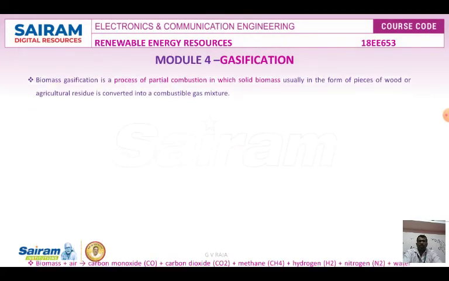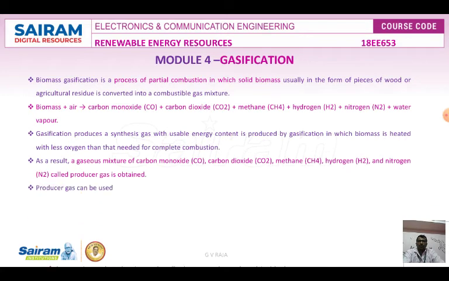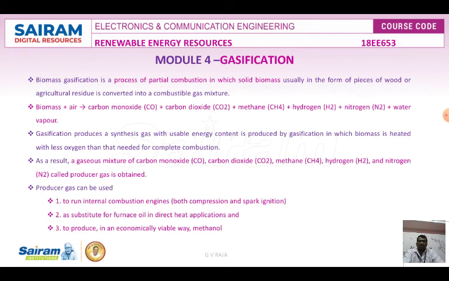Next is biomass gasification. Biomass gasification is the process of partial combustion in which solid biomass, usually in the form of pieces of wood or agricultural residues, is converted into a combustible gas mixture. Why do we say partial combustion?